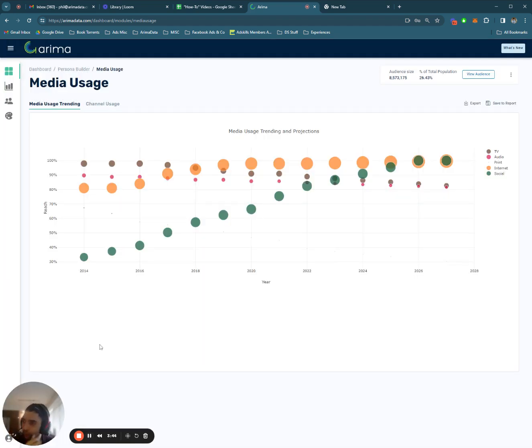All right. So now that we're in the media usage tab, what do we see here? We can see the trend of primary media channel usage over the years for our audience.